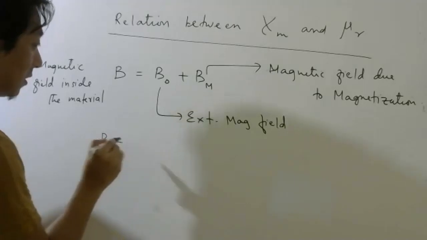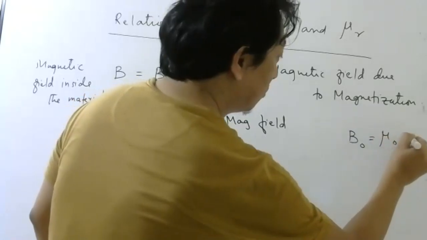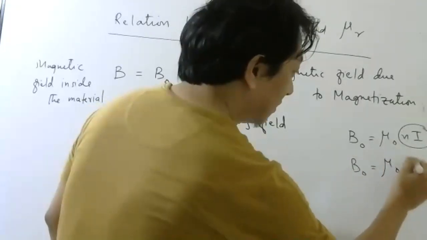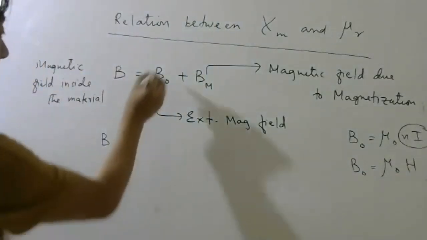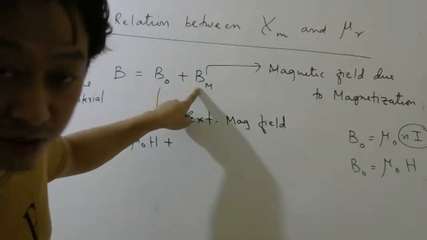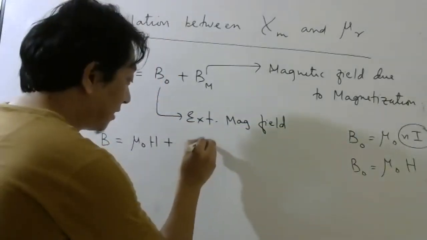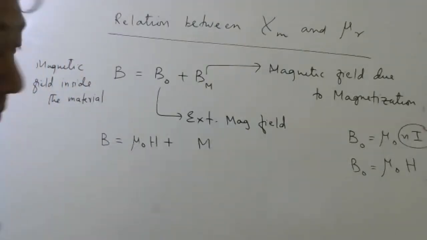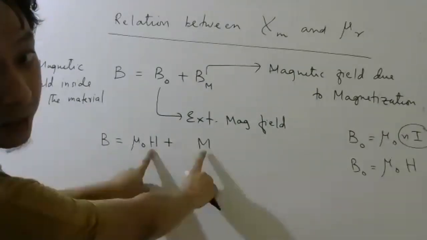Now this B naught I can write, if you remember, as mu naught into Ni, and this Ni is what we call capital H. So I can write B as mu naught H plus, students, concentrate on this part, something that depends on magnetization. So I should have magnetization here. But dimensionally, this will be wrong, because these two have the same unit or not? Hello? These two have the same unit or not?